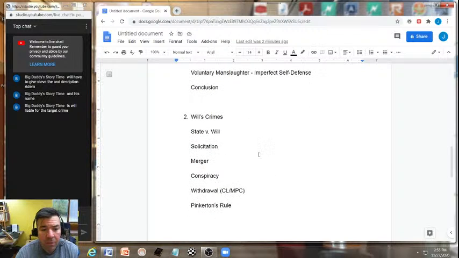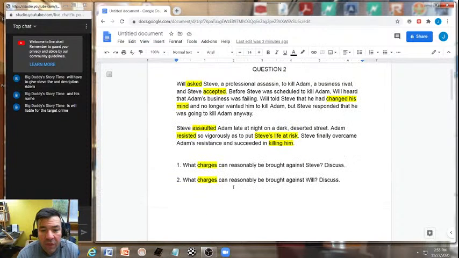Under the Model Penal Code aspect of withdrawal, because Will did not thwart the crime by notifying the proper authorities and effectuating a thwarting of the crime, Will would still be liable for not only the conspiracy and the target crime, but everything that reasonably flowed from committing the target crime. So that's what this sentence goes into when it says Will told Steve that he had changed his mind and no longer wanted to kill him.